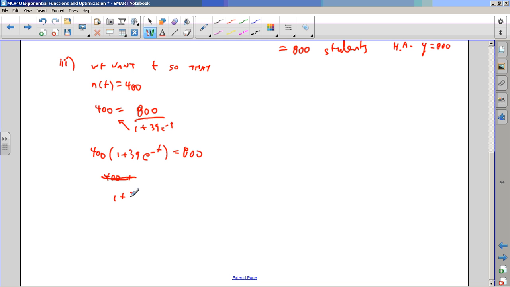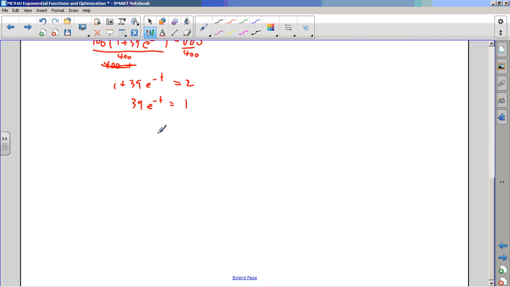That's a good idea, right? Divide both sides by 400 instead of expanding. Got to think, Resto. Subtract 1 from both sides, and then I get 39 over e to the exponent t equals 1.